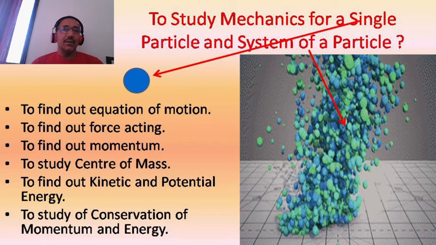It has linear velocity, linear momentum, kinetic energy and potential energy. A system of particles means more than one particle present in the system, all continuously in motion.